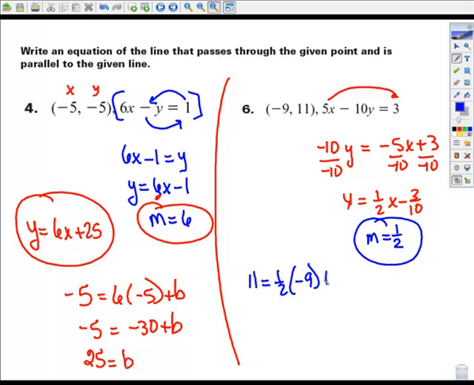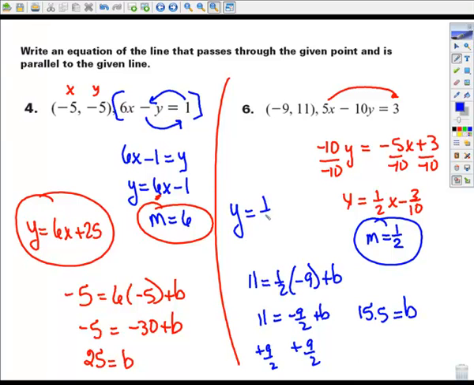So y equals mx plus b, let's find b. So 11 equals negative 9/2 plus b. So I'll add the 9/2. And really, I'm taking 11 plus 4.5. So that's 15.5. If you want to write it as a decimal, that's fine with me. So my line that's parallel is y equals 1/2 x plus 15.5.